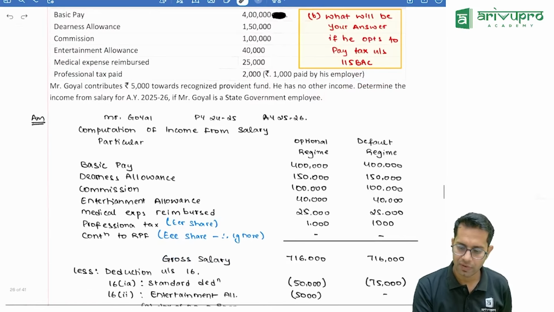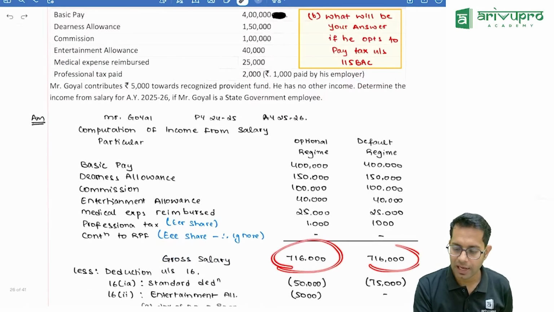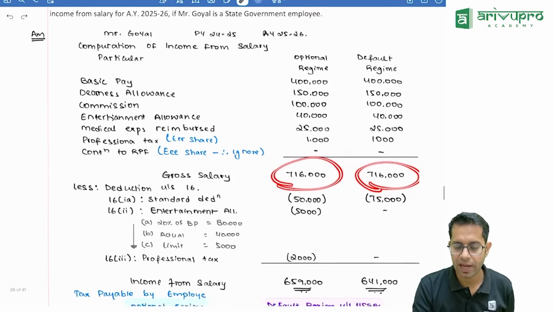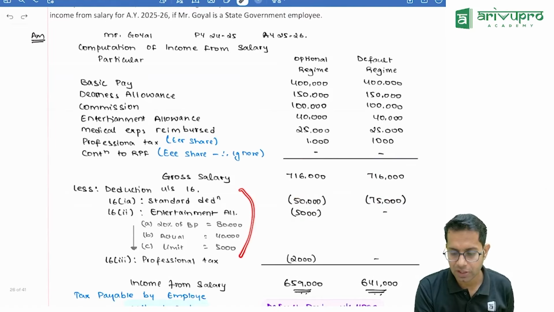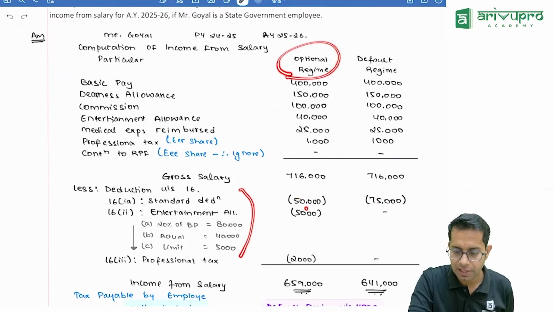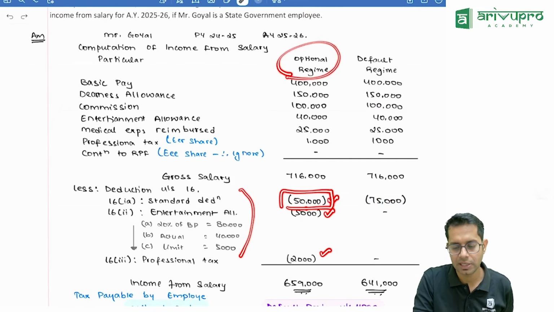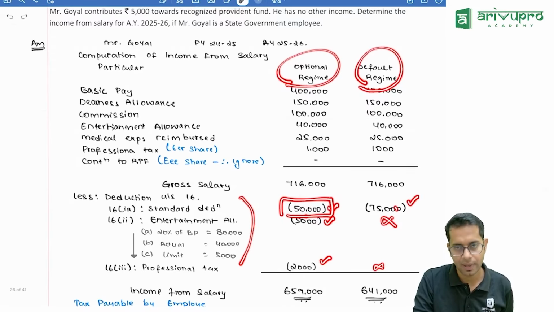So there is this question wherein computation of gross salary will not change. But while taking the deductions, for optional regime, I will take all the deductions and standard deduction will be restricted to 50,000. And for default regime, I'll take only standard deduction. Other deductions will not be taken by me.